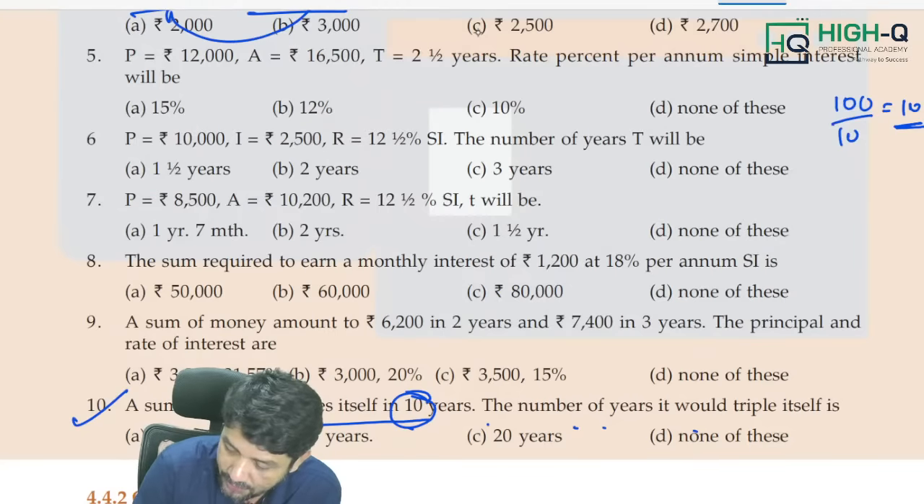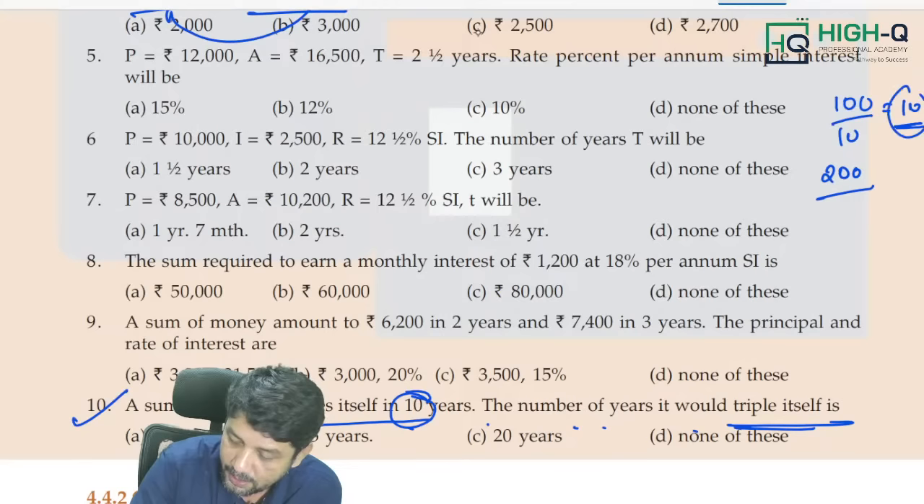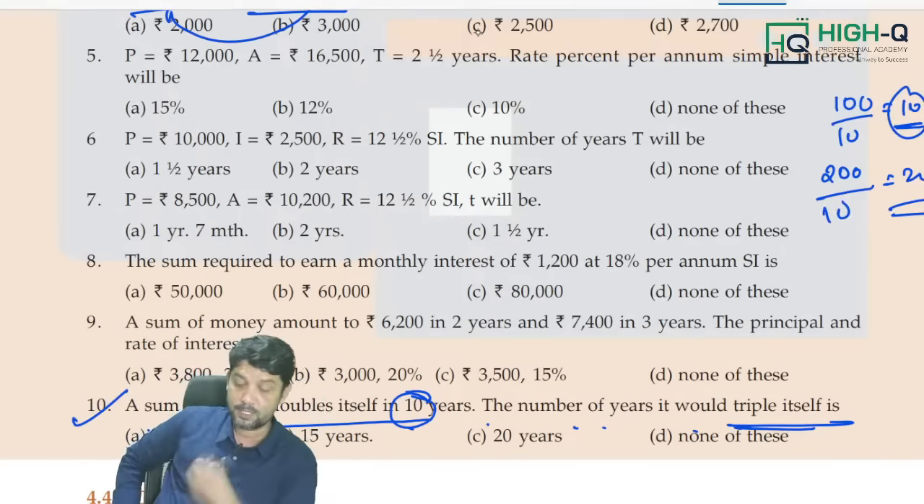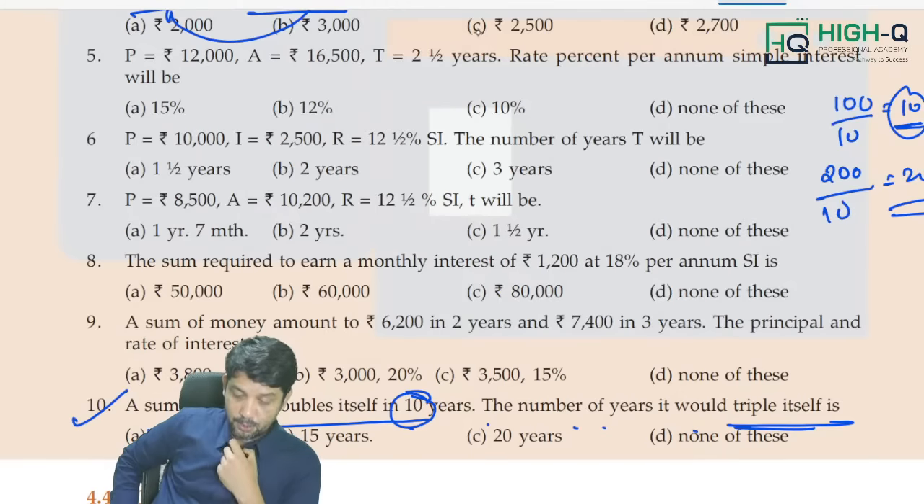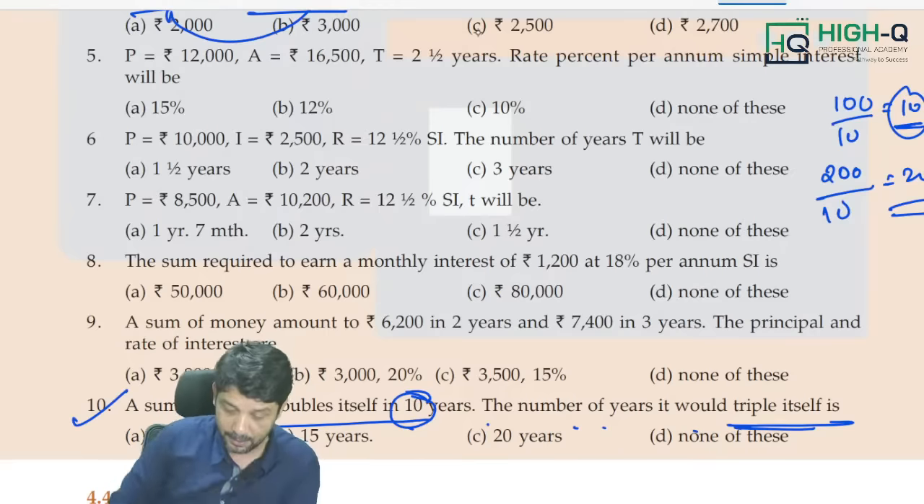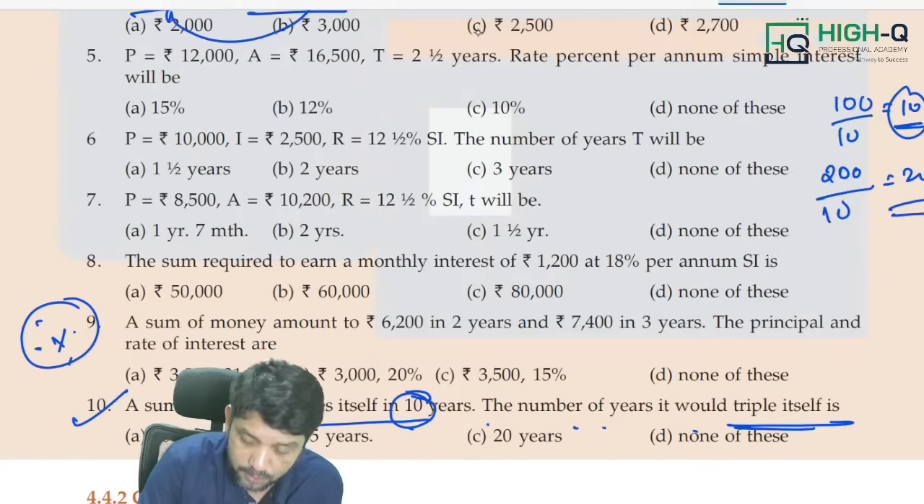Now the number of years it would triple itself. What is that? Triple means 200. 200 divided by this rate of interest, which is equal to 20 years. Answer is over. That's all. So this type of question, of course, is expected. And the ninth type of question is very, very important.